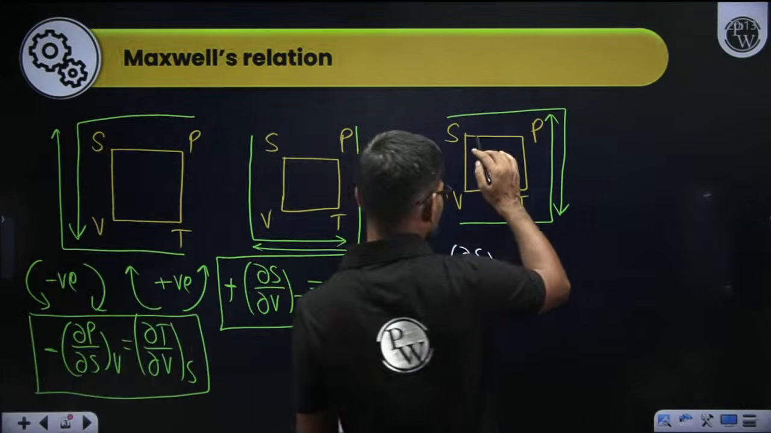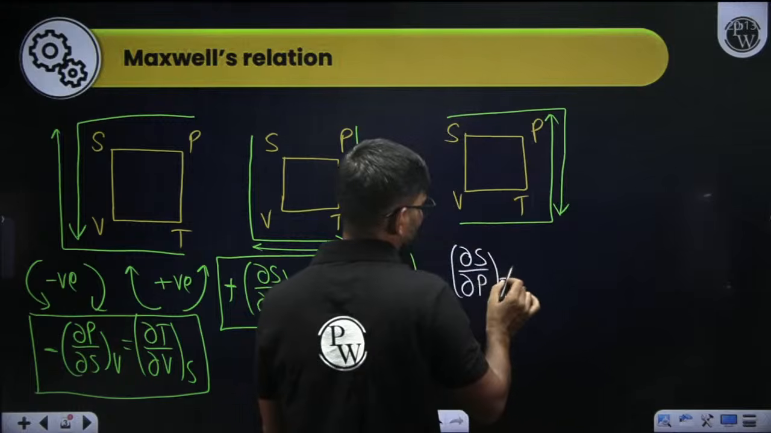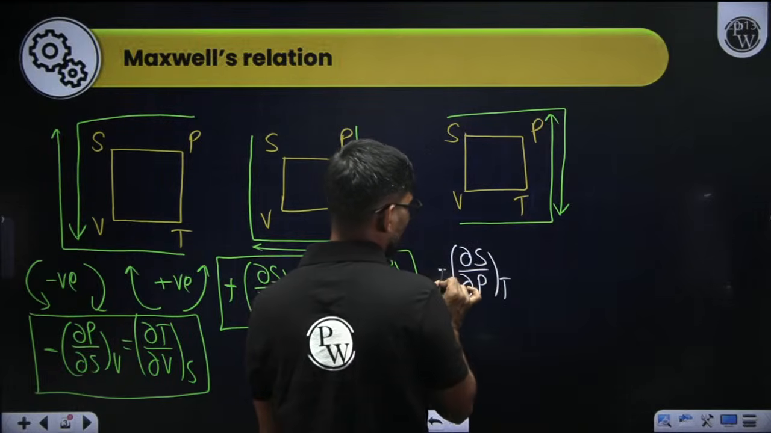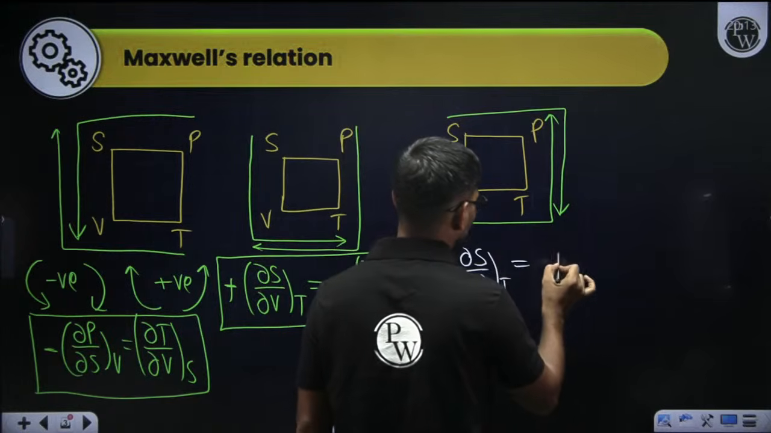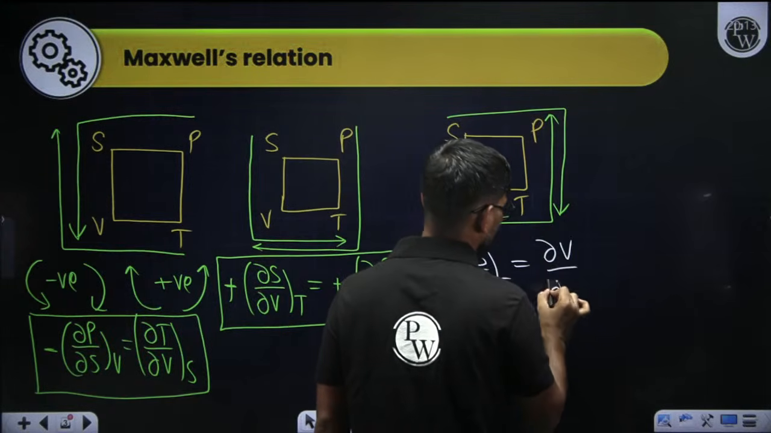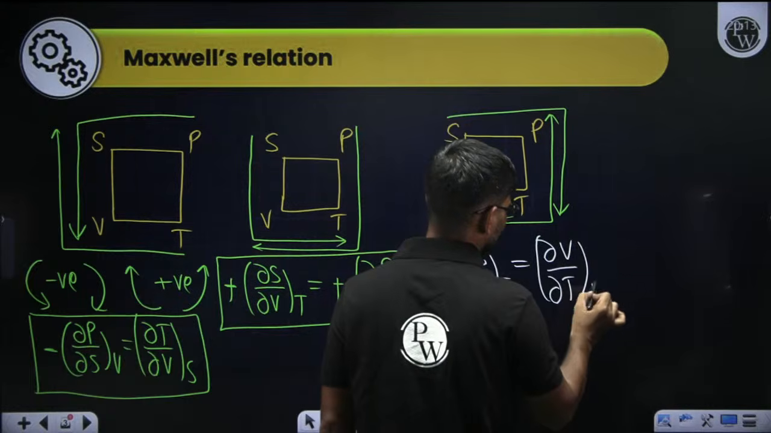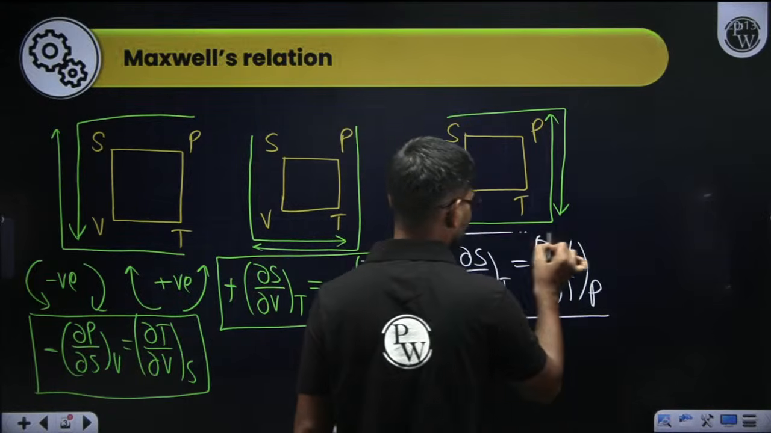So dou S by dou P at constant temperature, that is negative because it is going downward, is equal to dou V by dou T at constant pressure. This is upward, so positive.